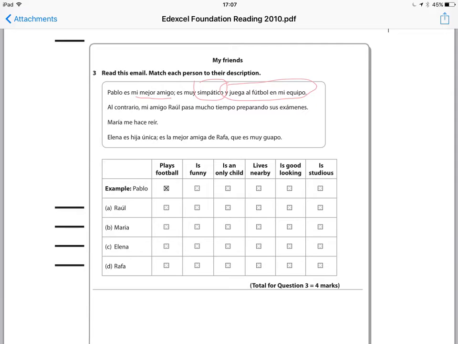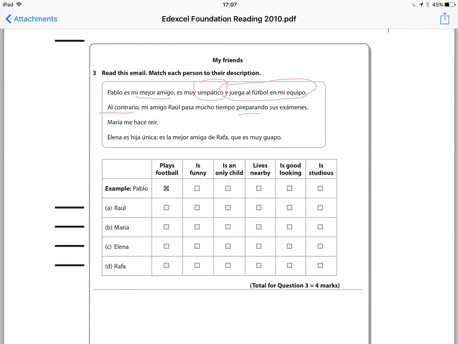Let's have a look then for the sentence about Raúl. Al contrario gives us a bit of a clue. If we've learnt already that Pablo is my best friend, very nice and plays football, al contrario means on the contrary. So Raúl is different from Pablo. Why is that? Pasa mucho tiempo preparando sus exámenes.